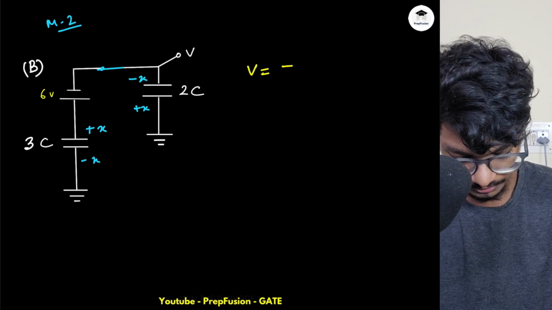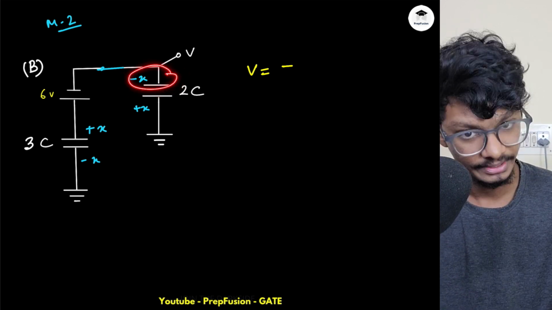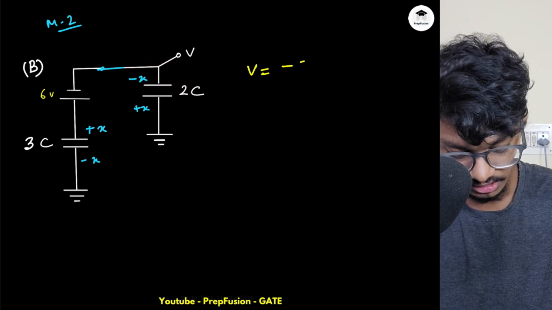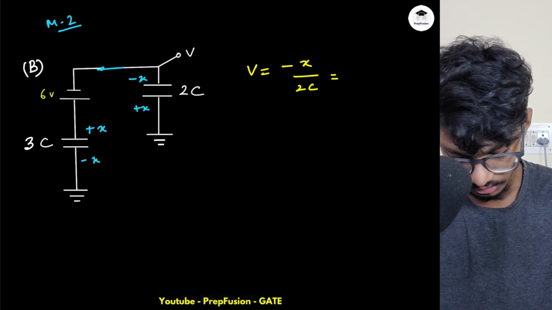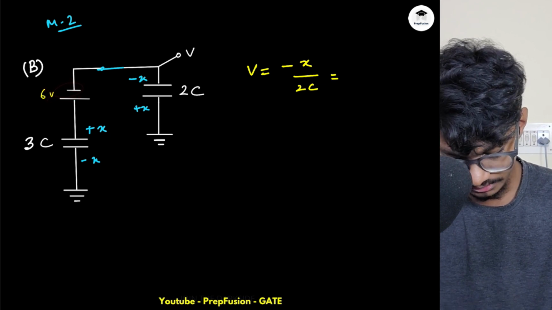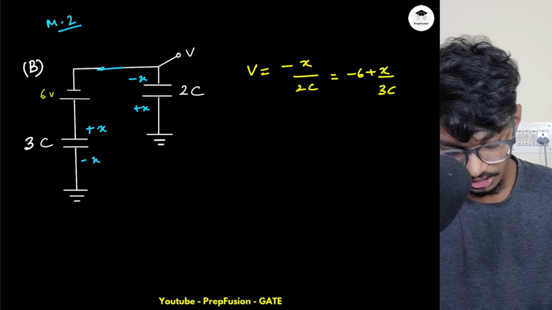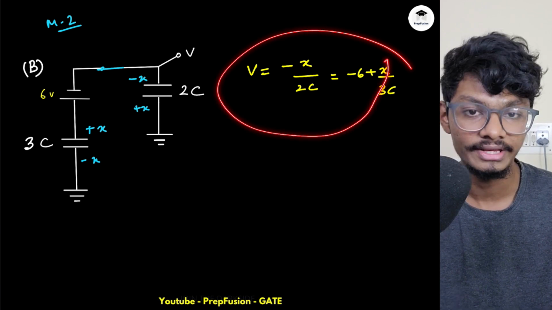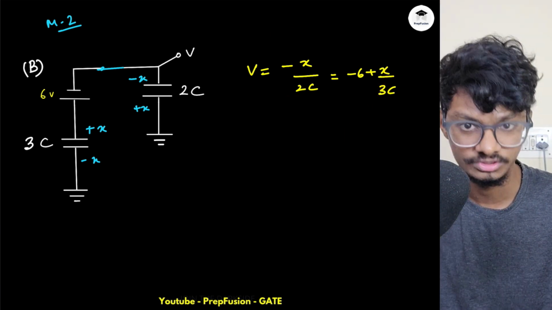Now I told you, right, my notation is the charge across the first plate. That is my notation for writing the voltage expression. So minus x by 2C equals minus 6 plus x by 3C. Now in this equation, I don't have to take care of what the values of C are, like is it 2C, 3C, 5C.